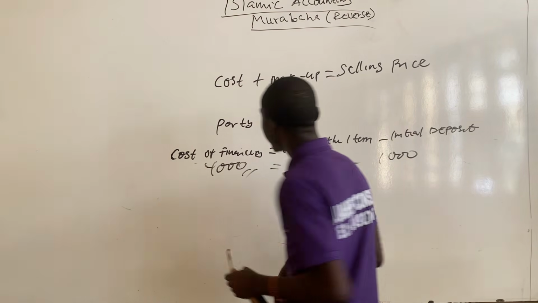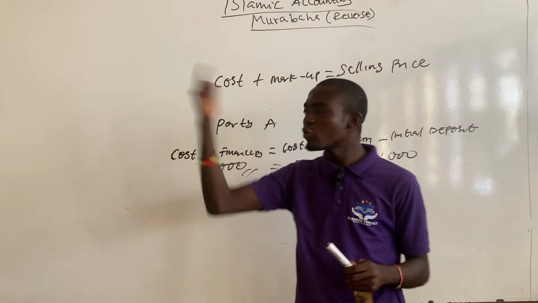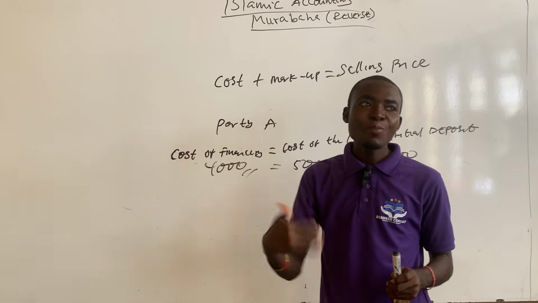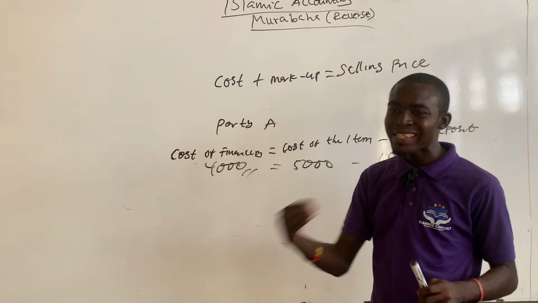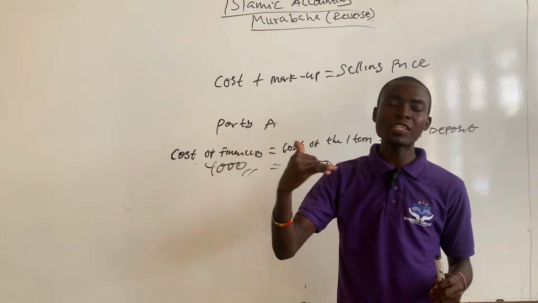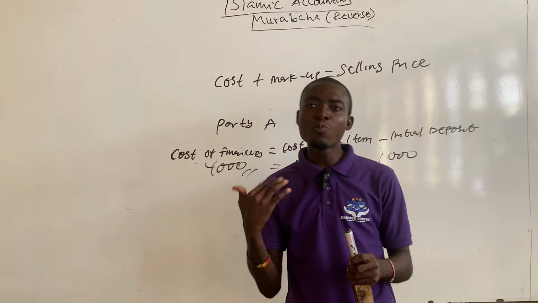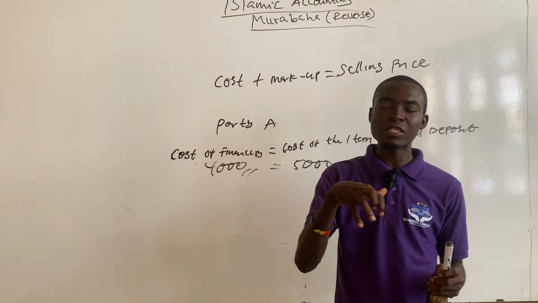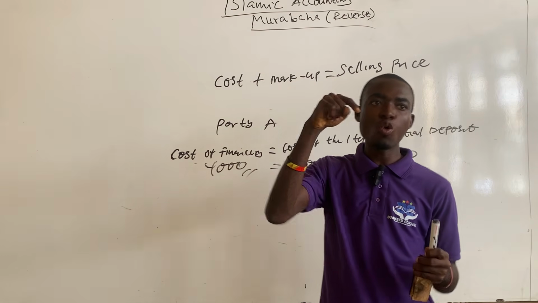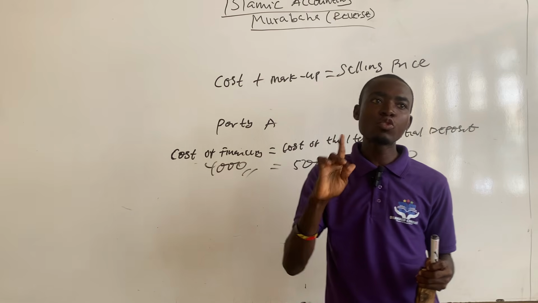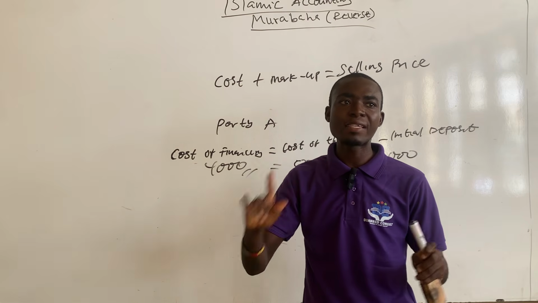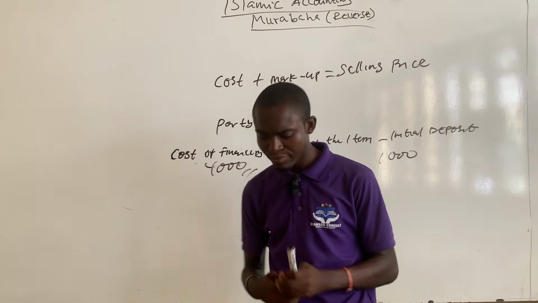So every year, party A will be required to pay interest on the cost of finance, but not the cost of the item. Because for the cost of the item, party A made initial deposits or used his own personal money to pay part of it. So if we make party A pay interest on the cost of the item, it means that party A is paying interest on its own money. So always the markup will be calculated on the cost of finance but not the cost of the item.